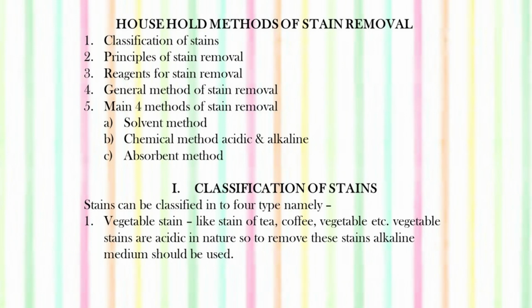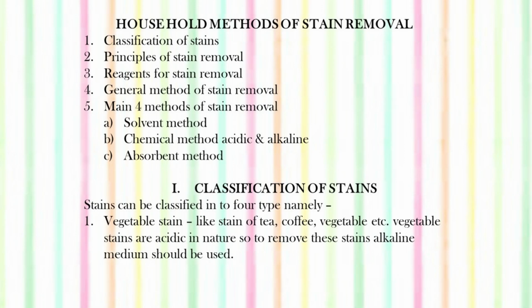Okay, we have done the laundry of various fabrics, different kinds of natural and man-made fabrics. Now we must also know how various kinds of stains can be removed with the use of household methods. So first of all, we can classify the stains into three. First of all, vegetable stains. Stains like tea, coffee, vegetable are called vegetable stains.